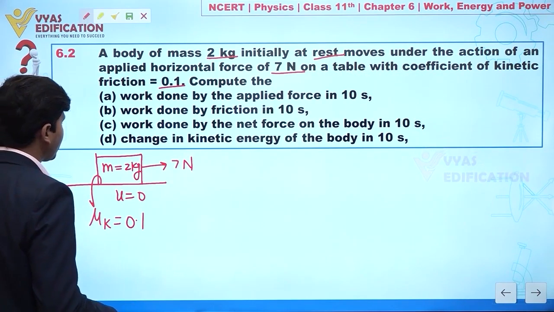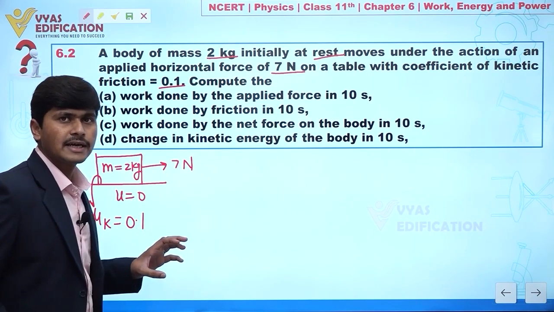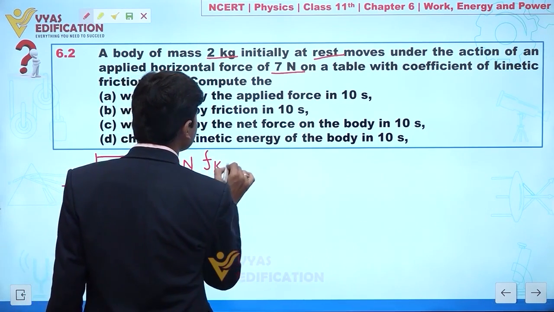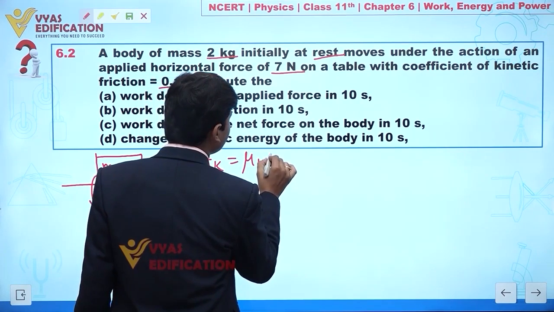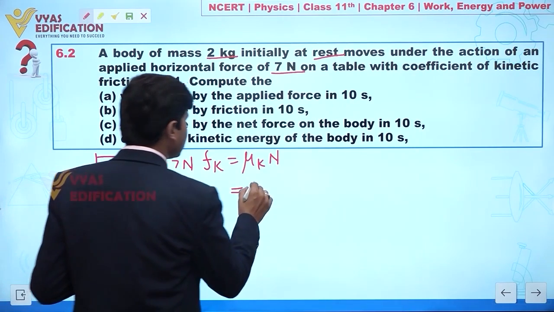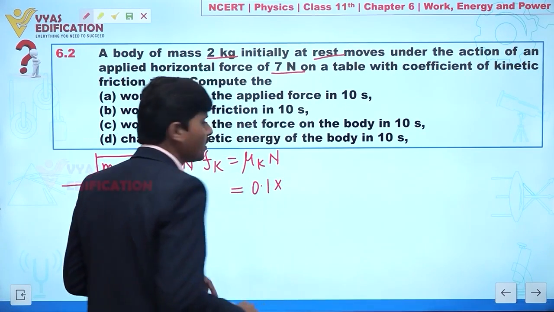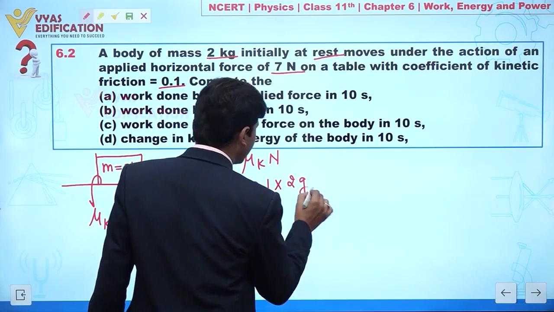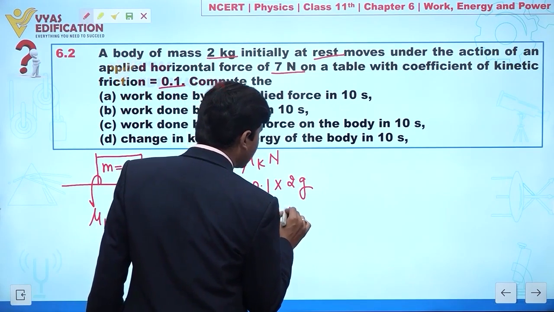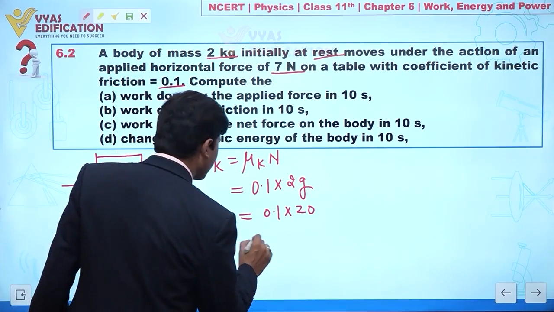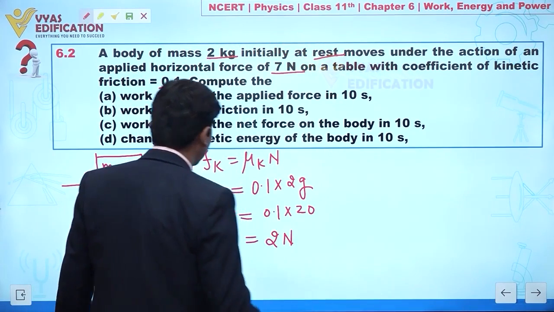First, can we calculate the kinetic friction acting? Yes. We can write Fk equals mu k times N. The coefficient of kinetic friction is 0.1, and the normal reaction is equal to 2g. Taking the value of g as 10 meter per second square, this gives 0.1 times 2 times 10, which is 2 Newton.